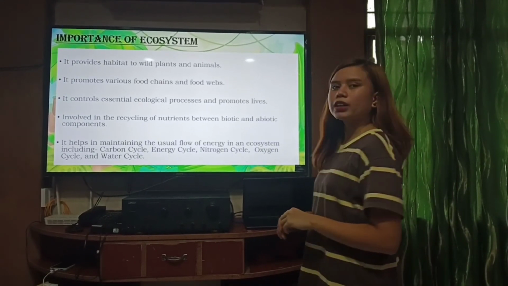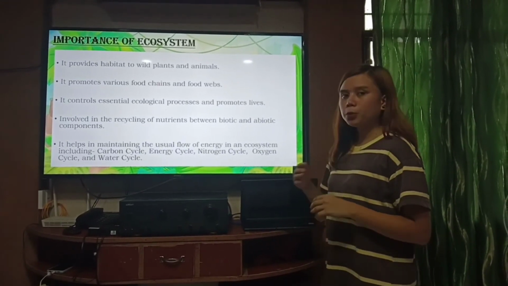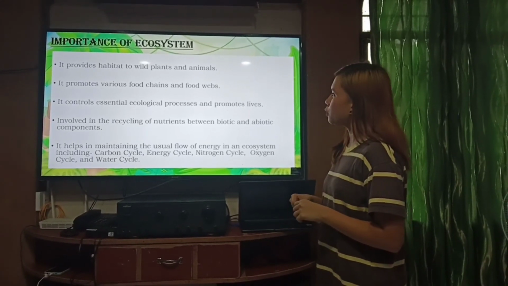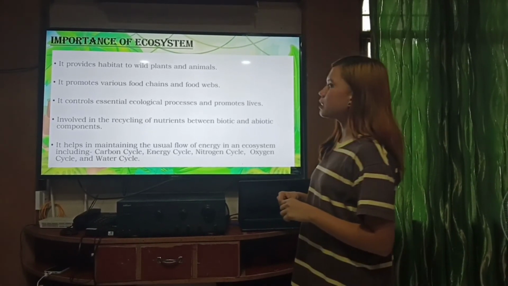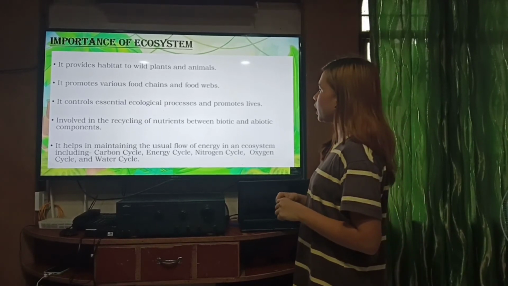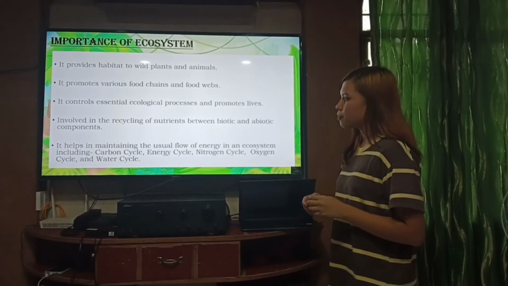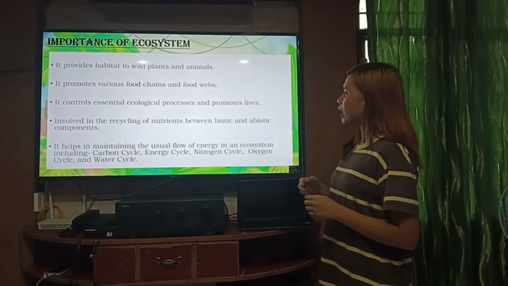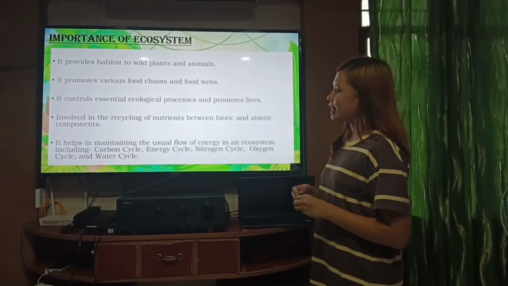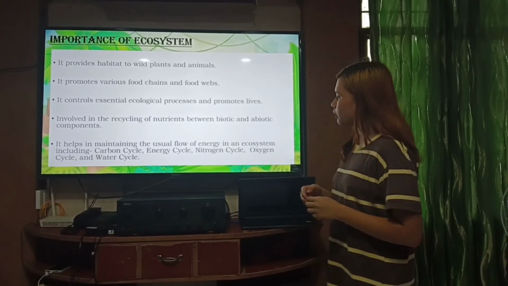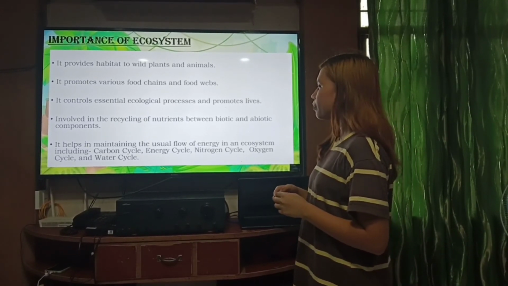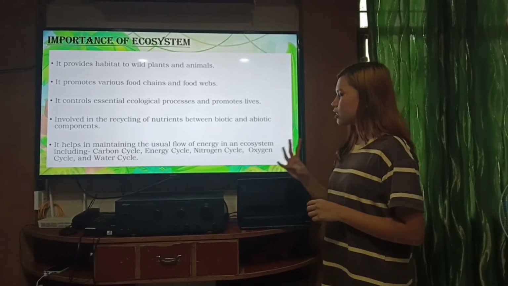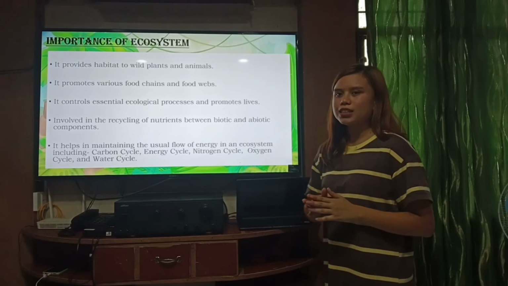Another importance of ecosystems is that they provide habitat to wild plants and animals, promote various food chains and food webs, control essential ecological processes and promote life, and are involved in the recycling of nutrients between biotic and abiotic components. Lastly, they help in maintaining the usual flow of energy in the ecosystem, including the carbon cycle, energy cycle, nitrogen cycle, oxygen cycle, and water cycle.